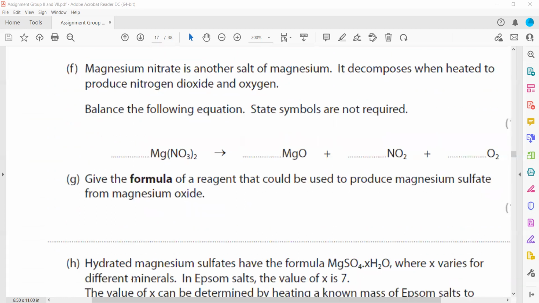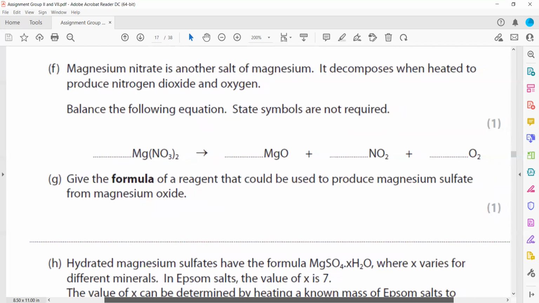Magnesium nitrate is another salt of magnesium. It decomposes. When sodium and potassium nitrate are heated, nitrite is formed. Other than that, when magnesium nitrate is heated, it gives magnesium oxide plus nitrogen dioxide plus oxygen. So we'll see a brown gas is given out.